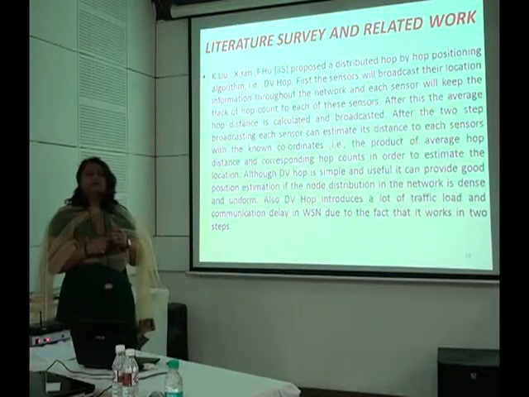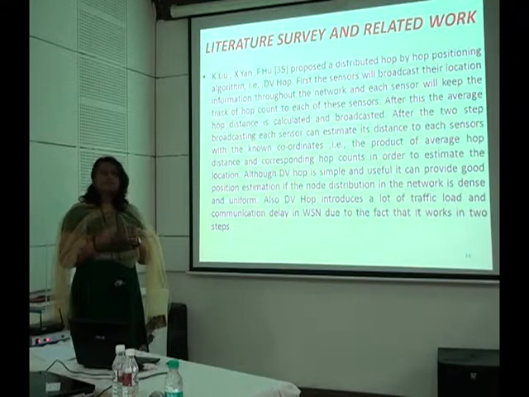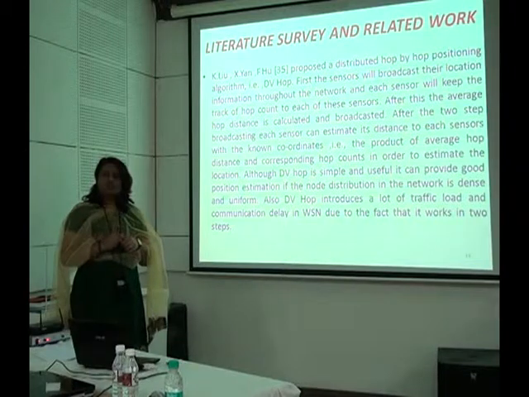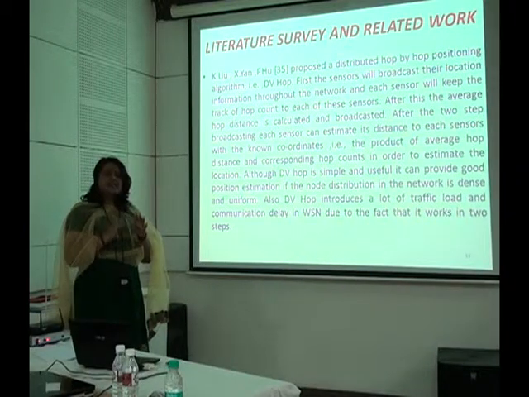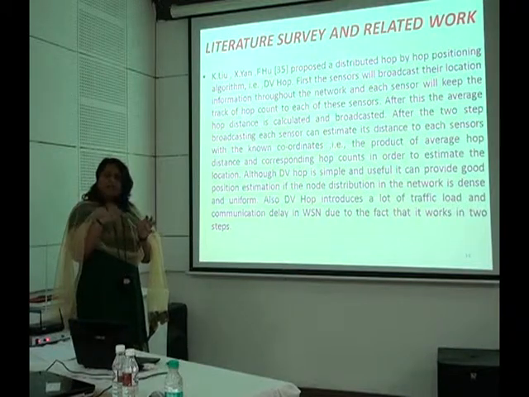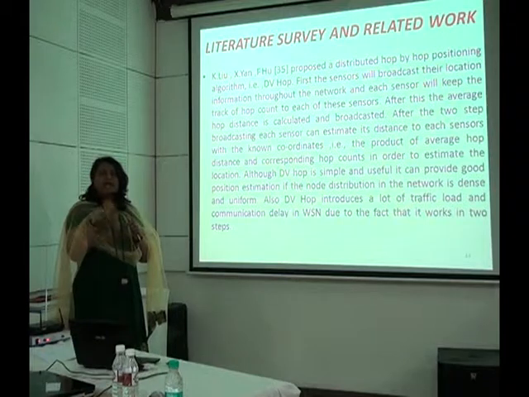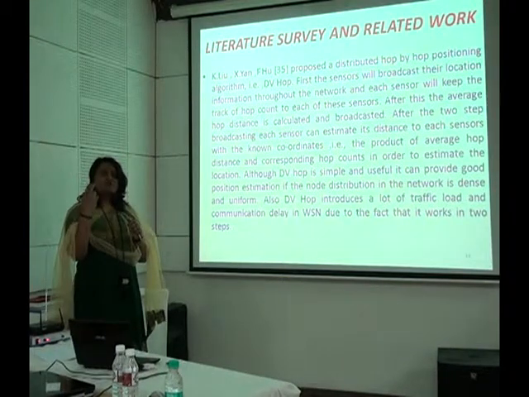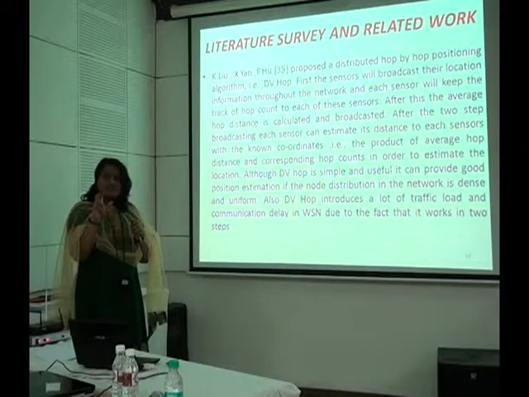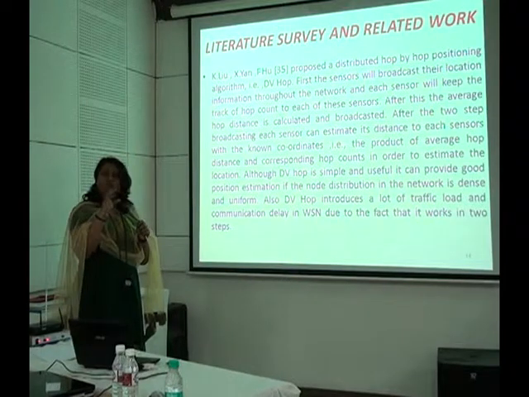Now in the next paper, the authors had proposed a distributed hop-by-hop algorithm, in short called the DV-hop algorithm, again wherein the sensors estimate their location with respect to the other sensors. In their algorithm, some sensors with a known location were deployed in the network, and each sensor keeps track of its hop count value to these sensors. Then the average hop distance is calculated, and this average hop distance is also broadcasted.